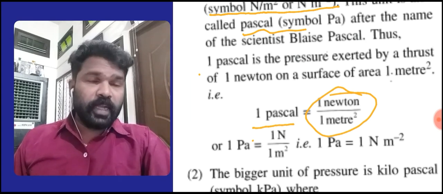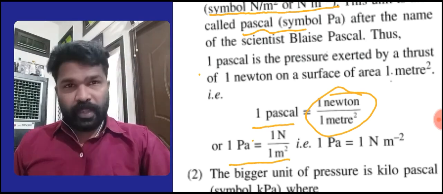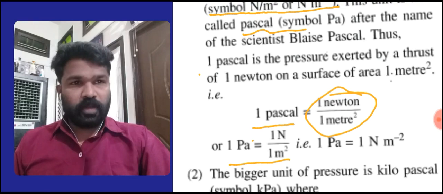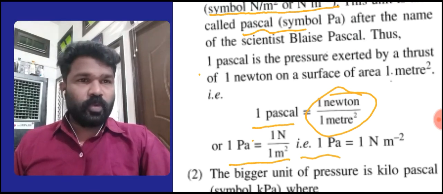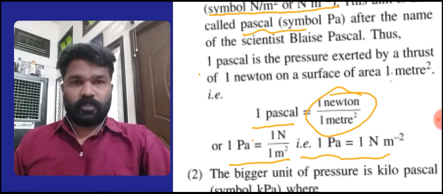That can be written in short form as 1 Pa equals 1 N upon 1 m squared, that is, 1 Pa equals 1 Newton per meter square.